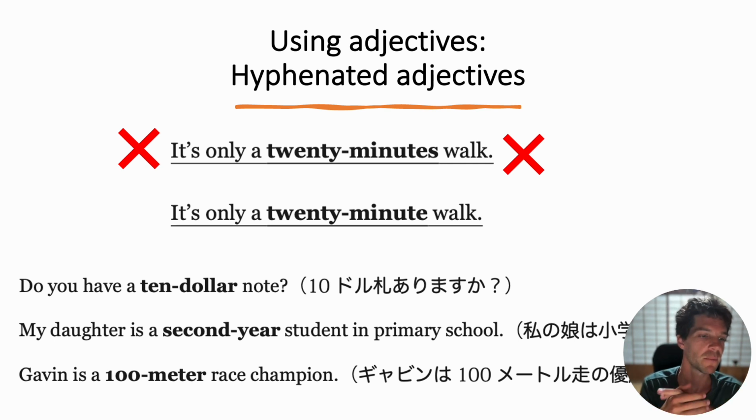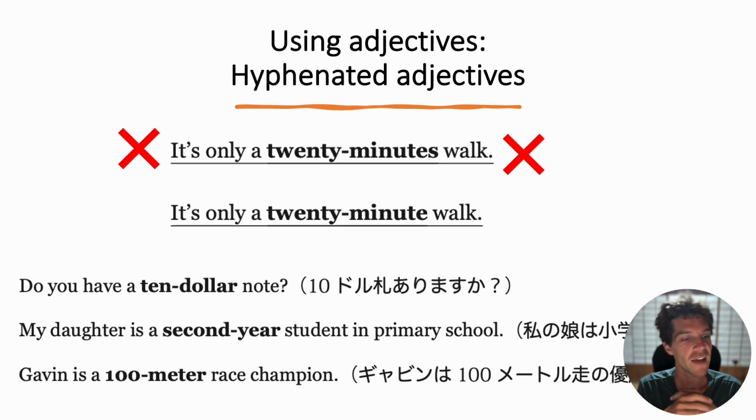So the first example, do you have a $10 note? Notice the singular form, dollar. This is describing the amount of money the bill or note is worth. My daughter is a second-year student in primary school. Year describes the level in school. Second is what year. Notice the singular form, second year.